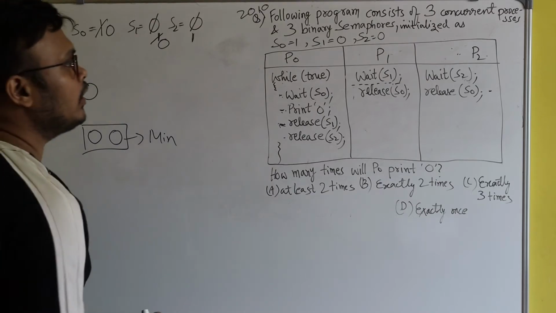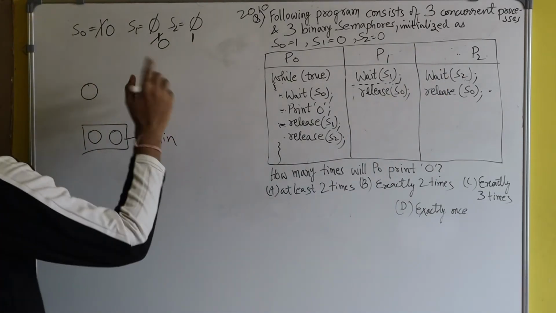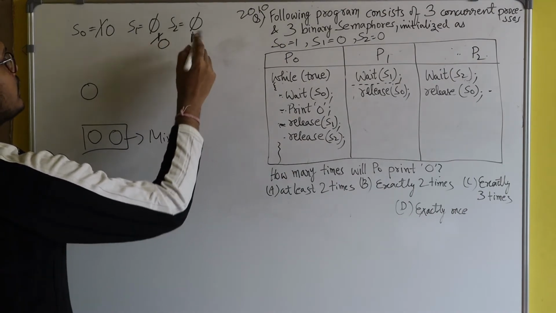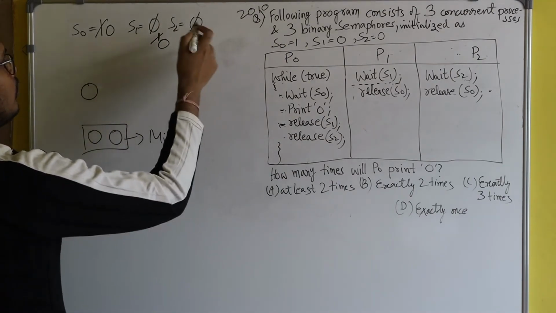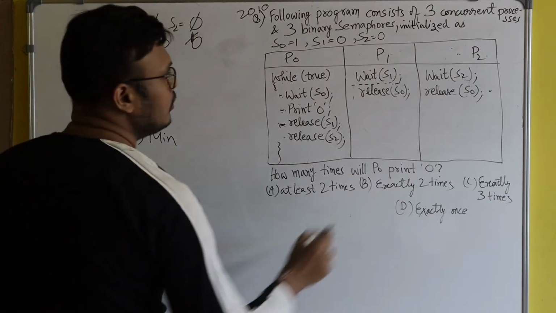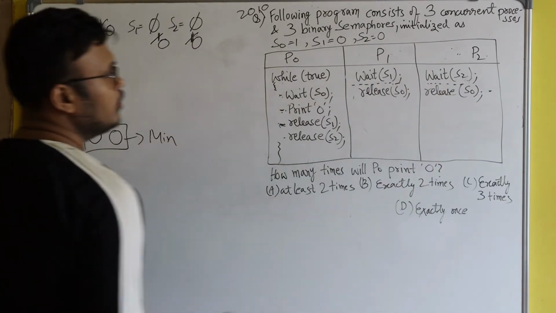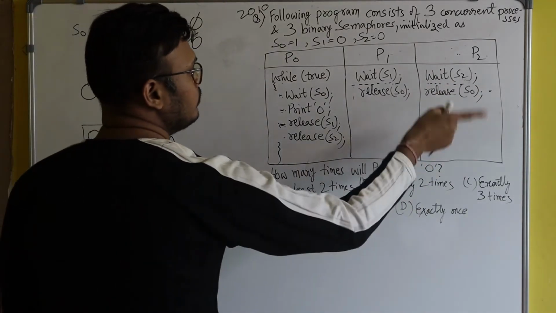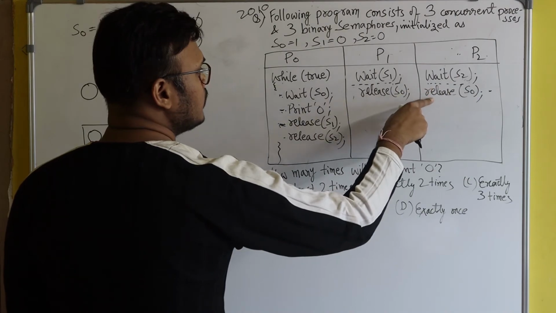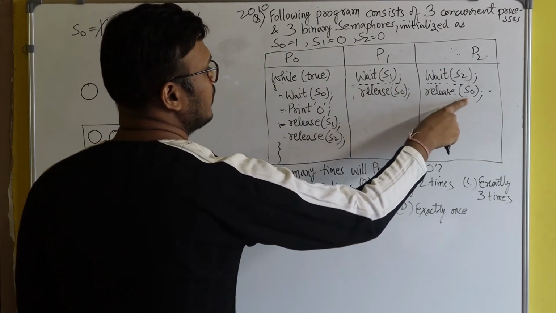Fine. And now process P2 will do the same thing. Wait of S2. S2 is 1. So it will successfully apply wait operation on S2, so S2 will become 0. Fine. And now P2 will come here. Okay. P2 will come here. And after that, P2 now successfully executes this release operation.